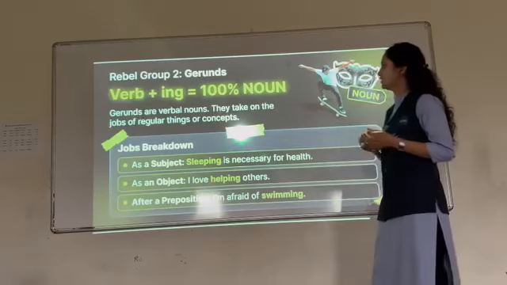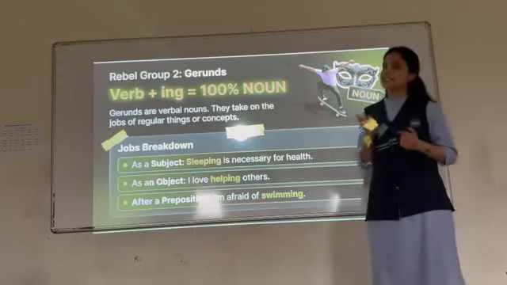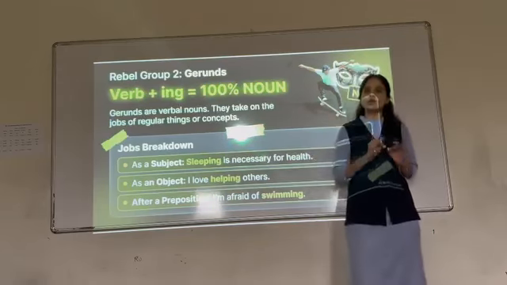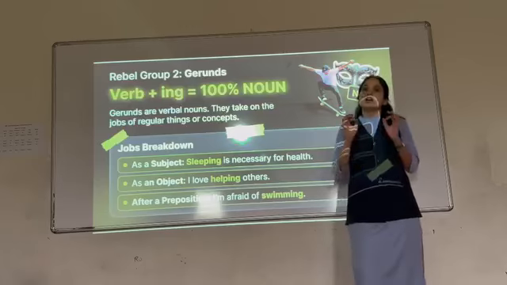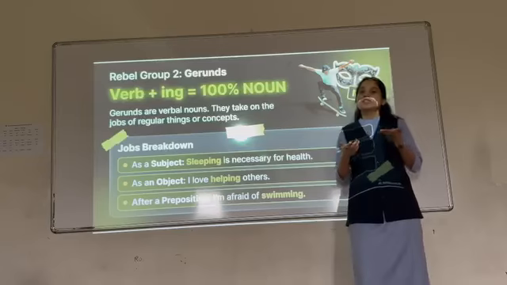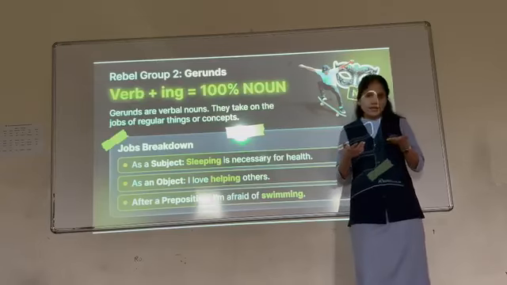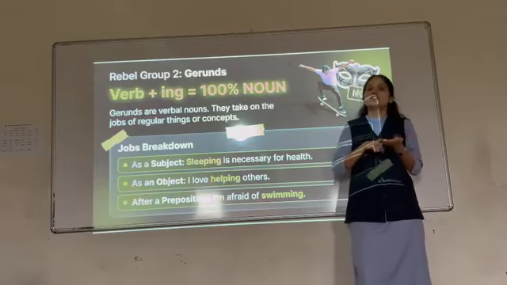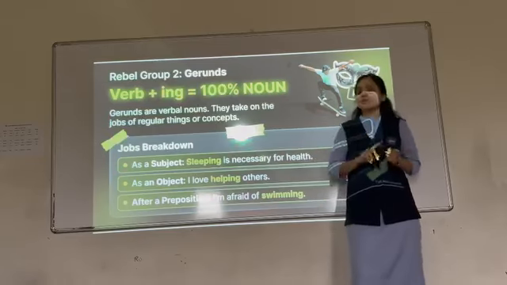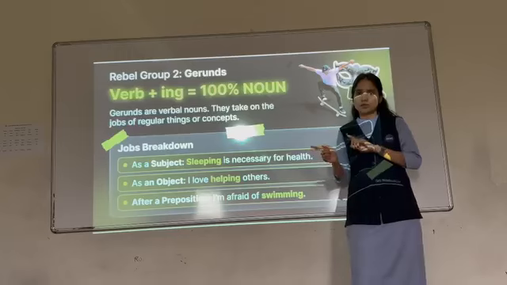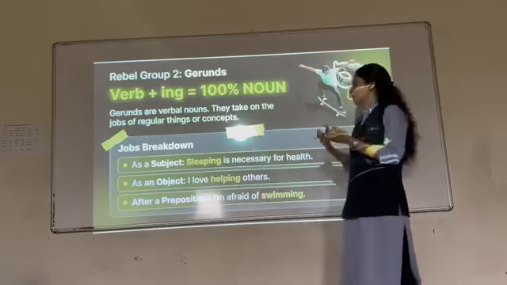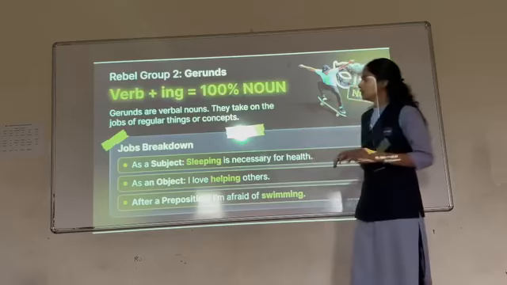Now, verb plus ing, 100% noun. What is this? This is gerund. I'll tell you one thing, that gerund always acts as a noun. In a sentence, where can we find a noun? Either the doer of the action, the subject, is the noun, or the receiver of the action is the noun. There can be only two possibilities, either the subject or the object can be the noun. That is why gerund can come in the place of the subject or in the place of the object.